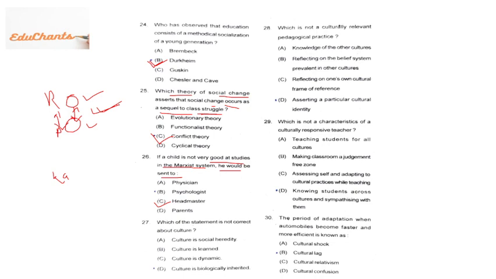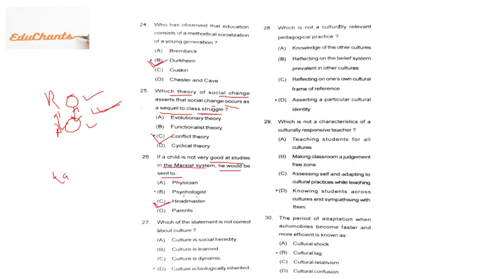Okay, so sometimes you'll feel that no, psychologist is the right answer. So these type of questions will be verified after the answer key comes. But for time being, as per the Marxist system, we'll click headmaster.